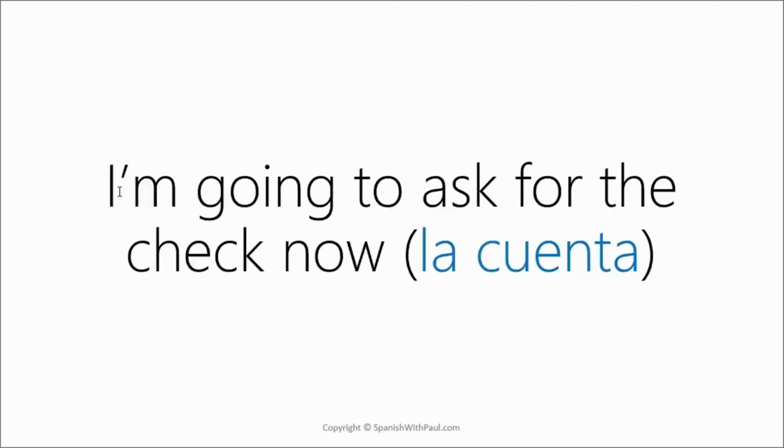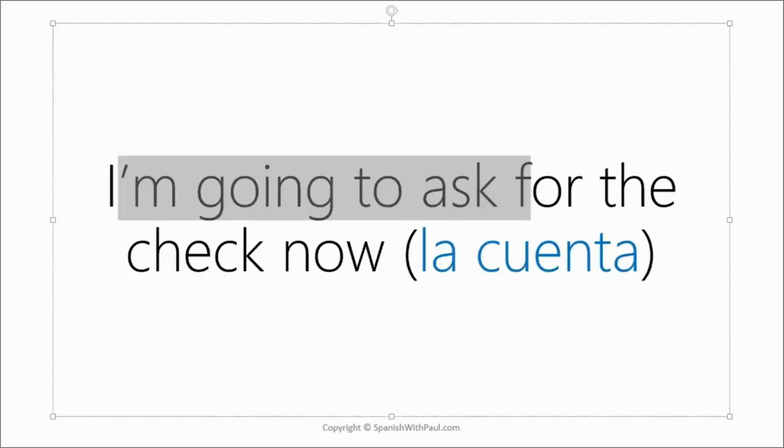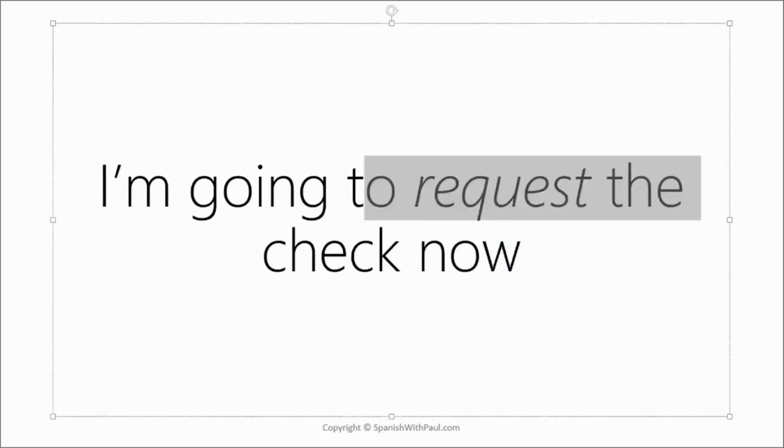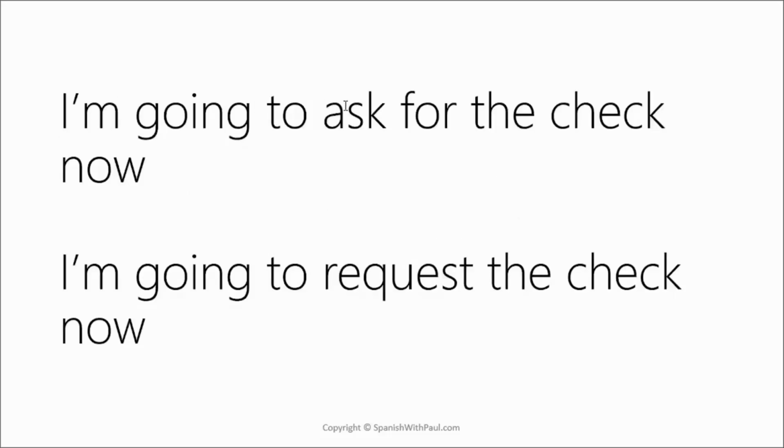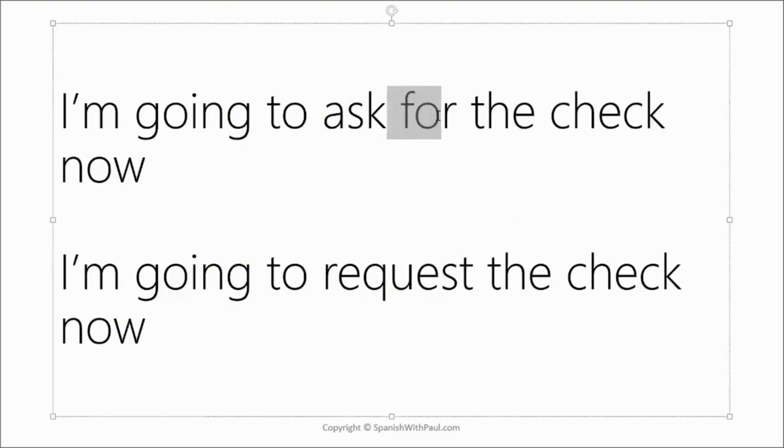Well, if we have a look here, I'm going to ask for the check now. In Spanish, what we're really saying is I'm going to request the check now. And there's a very specific reason why I'm pointing that out to you. If we put the 2 sentences side by side, I'm going to ask for the check now, and I'm going to request the check now.